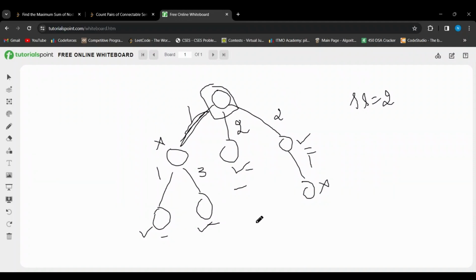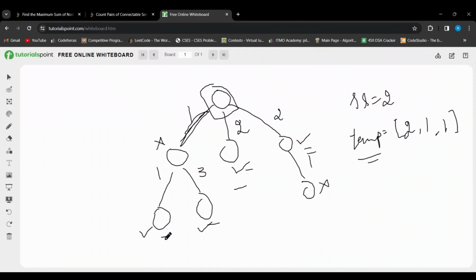So what I can do is create for each node a temp vector which stores the number of valid nodes in each branch. In this branch, we have 2 valid nodes. In this branch, we have 1 valid node, and this branch, we have 1 valid node. Finally, we can use this temp vector to calculate the number of valid pairs.